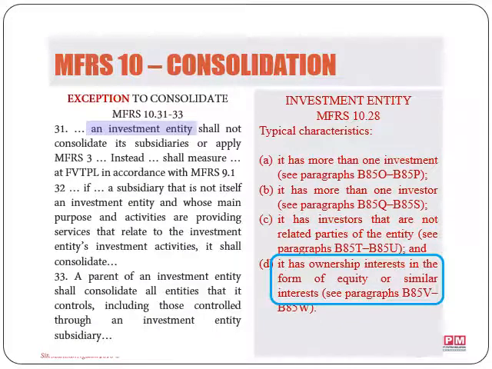And finally, the entity's ownership interest is in the form of equity or similar interest like partnership interest. However, the standard also explains that if an entity has interest in instruments that do not meet the definition of equity, it may still qualify provided that as a debt holder, it is exposed to variable returns from changes in the fair value of the entity's net assets. So the keyword here is variable returns, which actually mirrors the risk and returns from equity instruments.